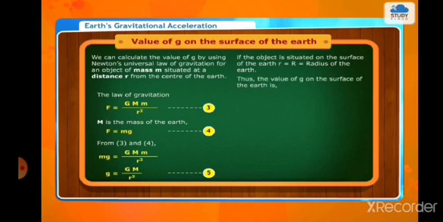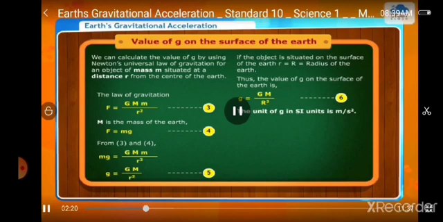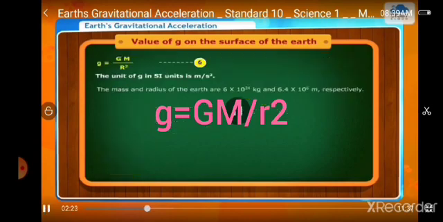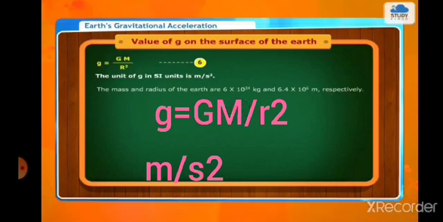g is equal to G M upon r square. If the object is situated on the surface of the earth, small r is equal to capital R, the radius of the earth, thus the value of g on the surface of the earth is g is equal to G M upon R square. The unit of g in SI units is meter per second square.